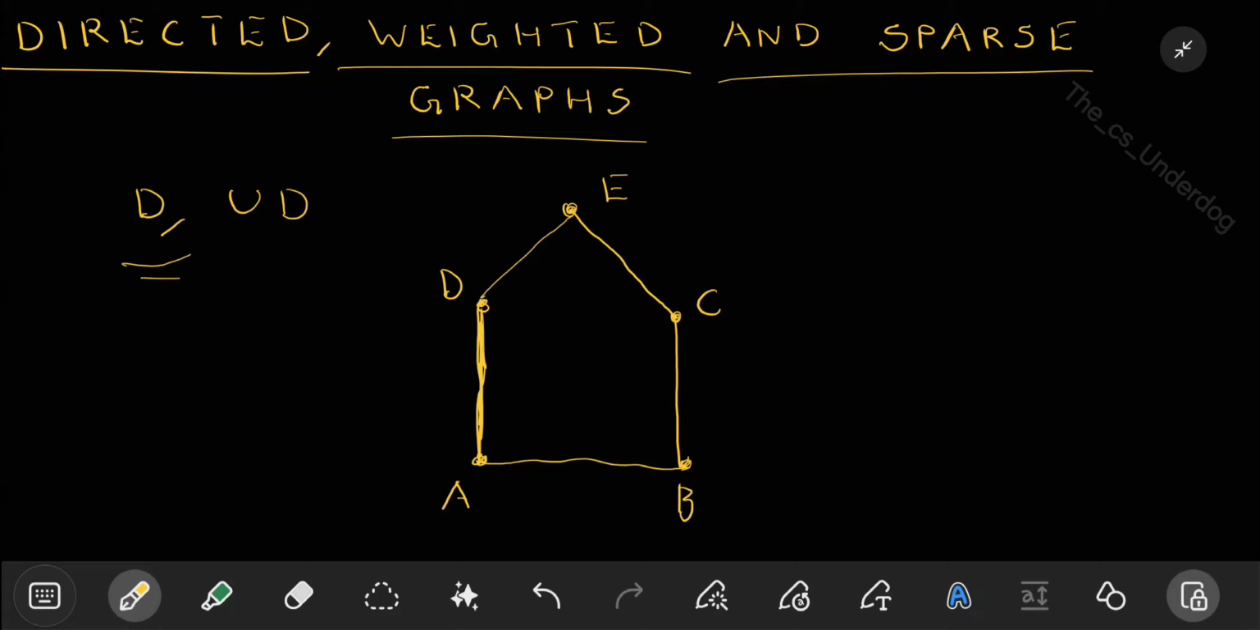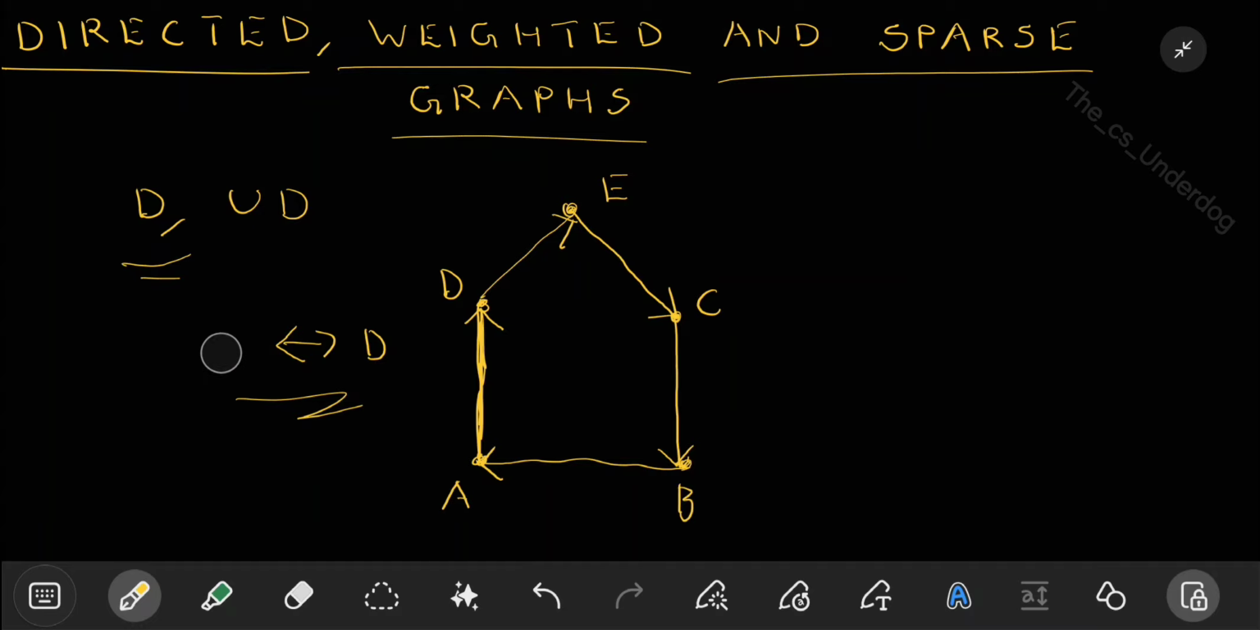But the moment I add direction, if each of these edges is directed, then the case would change. In this case, A to D is directed, which means there is a relationship from A to D. But the same is not true from D to A. This is what direction means. And if it is undirected, then this issue is not there. A to D and D to A are the same.